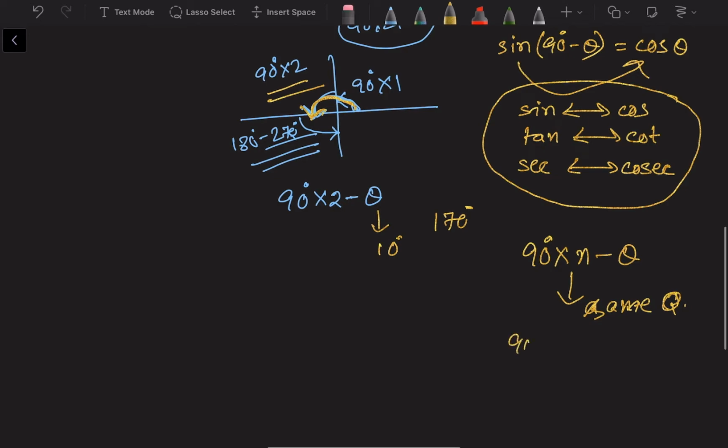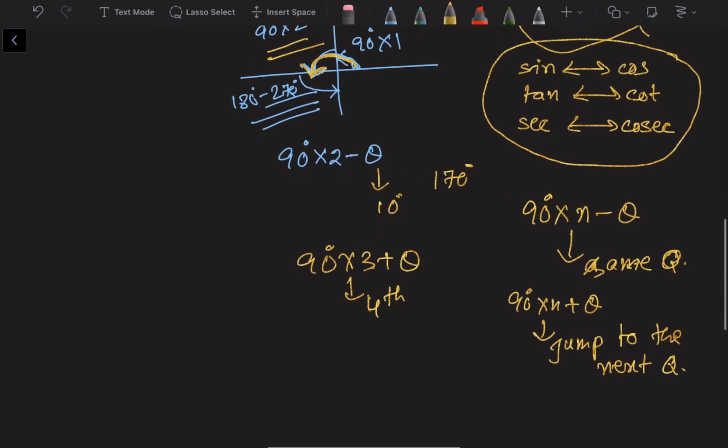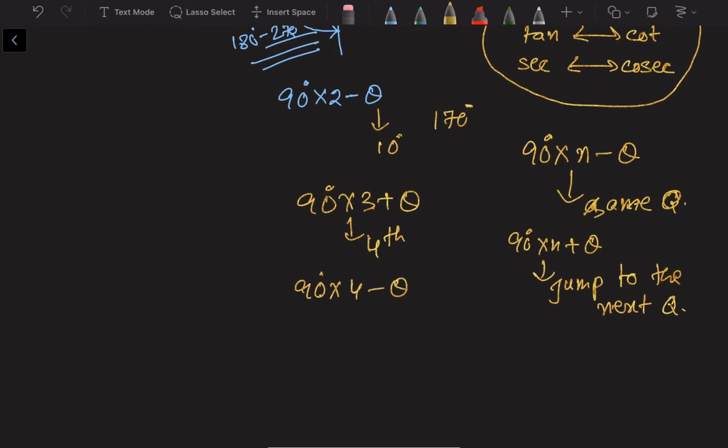But if it is given as 90 into n plus theta, it will jump to the next quadrant. Suppose 90 into 3 plus theta is given. 90 into 3 means the third quadrant, plus theta means the angle will lie in the fourth quadrant. And 90 into 4 minus theta: 90 into 4 means the fourth quadrant, and minus theta means the same quadrant, so it will lie in the fourth quadrant.